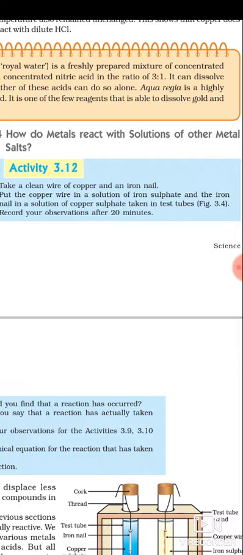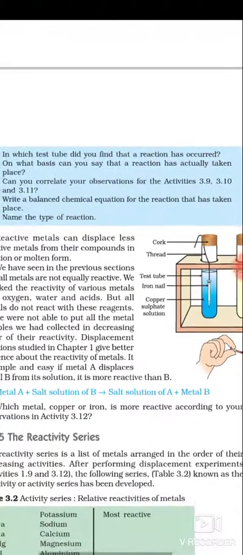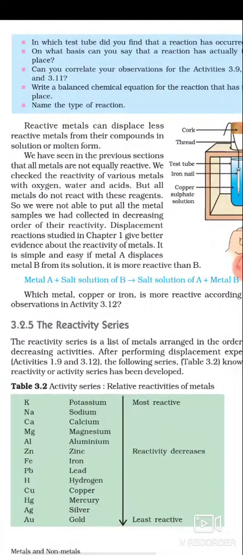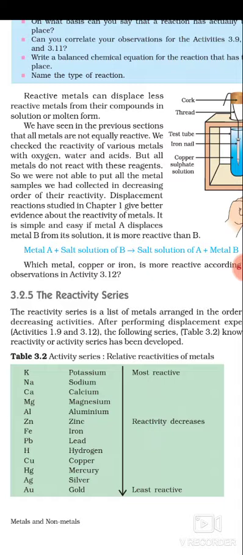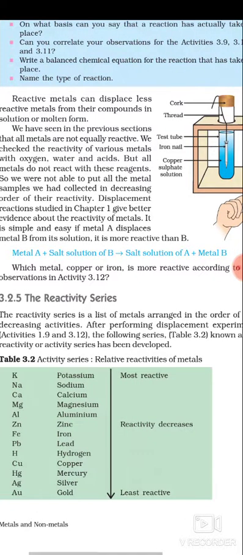When a metal reacts with the solution of another metal, the highly reactive metal displaces the less reactive metal from its compound. The general equation is: metal A plus salt solution of metal B gives salt solution of A plus metal B. Here, salt solution of B.